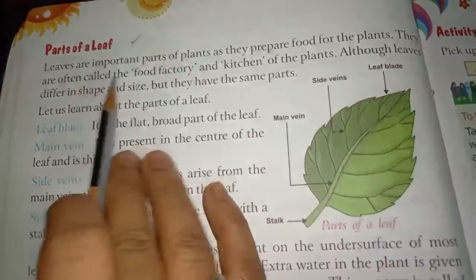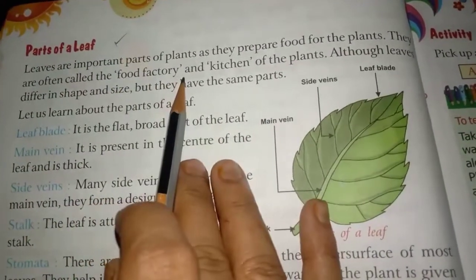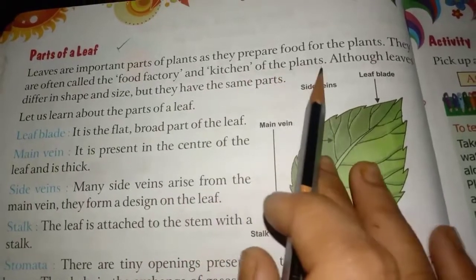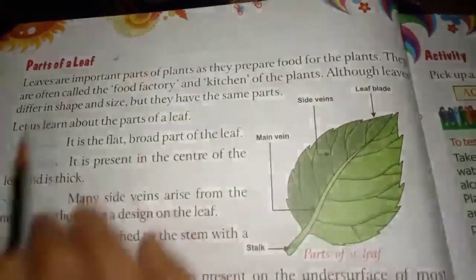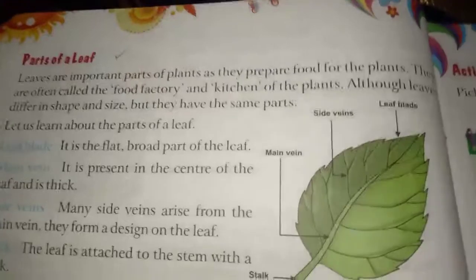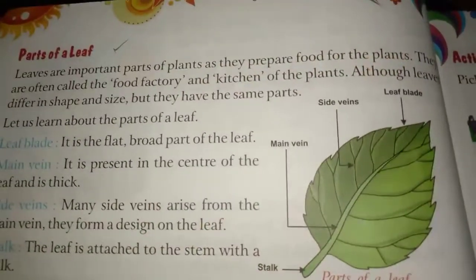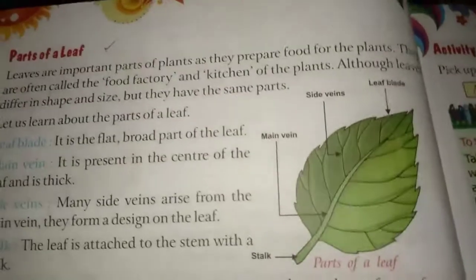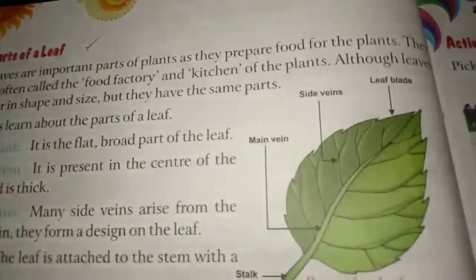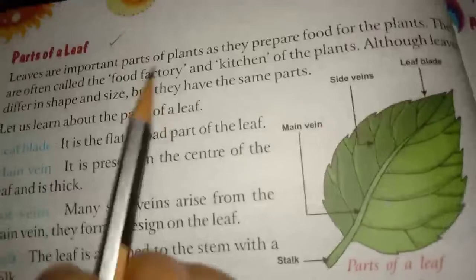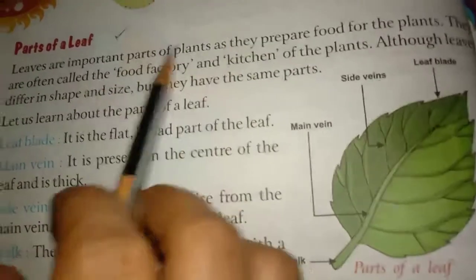They are often called the food factory and kitchen of the plants. So it is very interesting that plants are also known as what? Food factory. We know that food factory means something like biscuit factories, but even the plants are known as food factory.